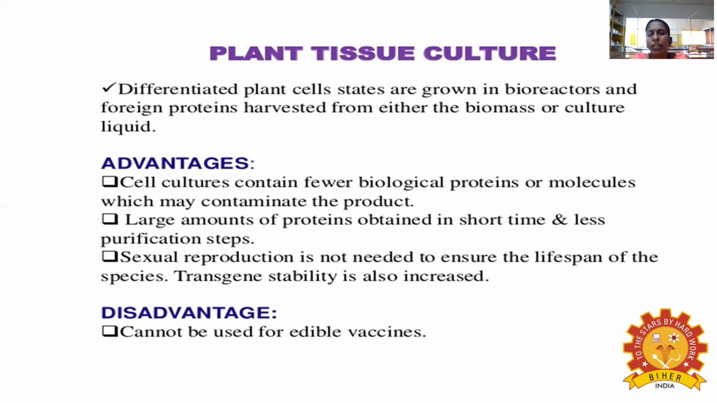So here there is no need for sexual reproduction, and the transgene stability is increased. A particular gene that is modified is called a transgene, and its stability is increased. What is the disadvantage? It cannot be used for edible vaccines. So plant antibodies are differentiated from edible vaccines. That is the main difference.